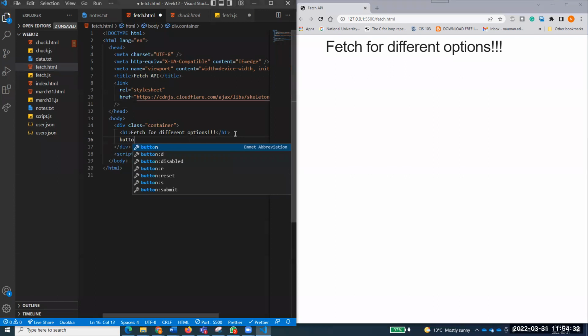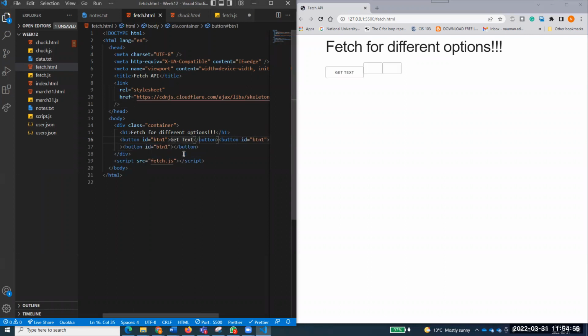And then after that, let's create 3 buttons, with IDs BTN1, BTN2, BTN3. I need 3 buttons here. For BTN1, I'll say get text. So one button is get text. Let's talk about the second button.